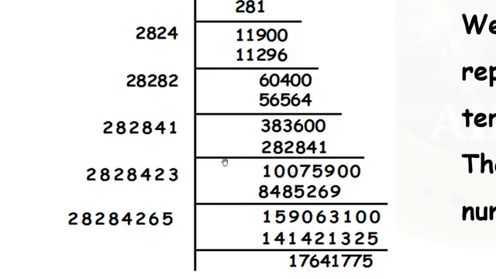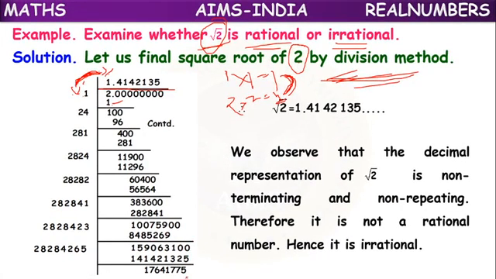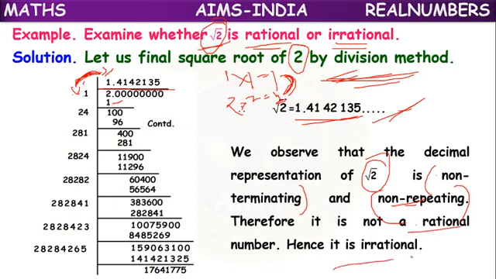Like that, if we go on dividing, we observe that the decimal representation of root 2 goes on continuously without terminating and without repeating. Means non-terminating, non-repeating, like 1.41, 42, 135 and so on. Like this, the division will go on continuing. So this is an example of an irrational number, because it is not a rational number. It is neither terminating nor repeating.